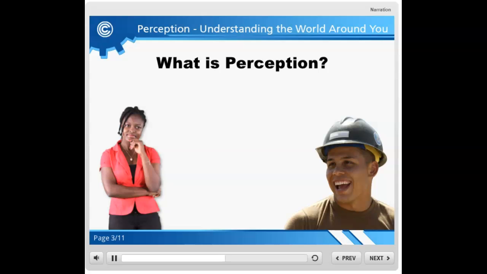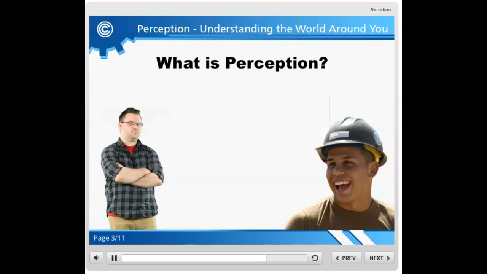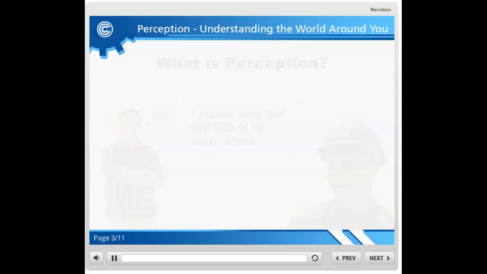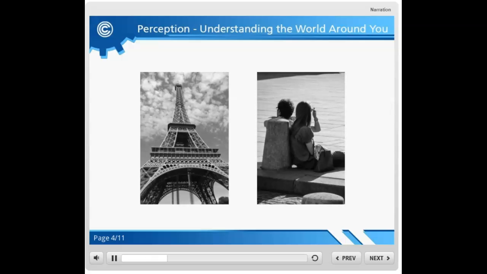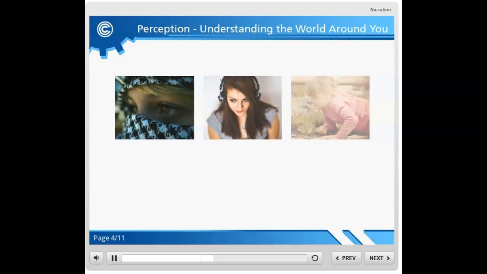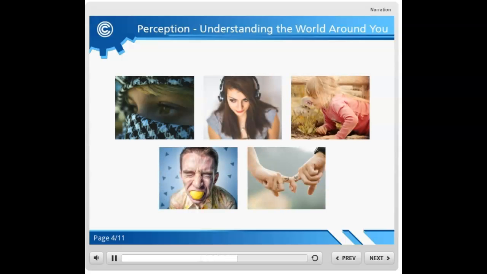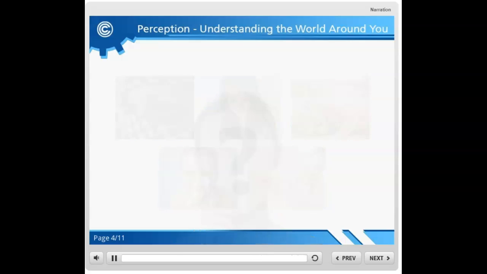Perception is also the process of becoming directly aware of and adding meaning to the world based on what you experience. Because people experience events differently, perceptions vary from person to person. We define and bring meaning to our environment and experiences through the use of our five senses: sight, sound, smell, taste, and touch. The information we get from our senses helps us create our own unique perceptions of the world.